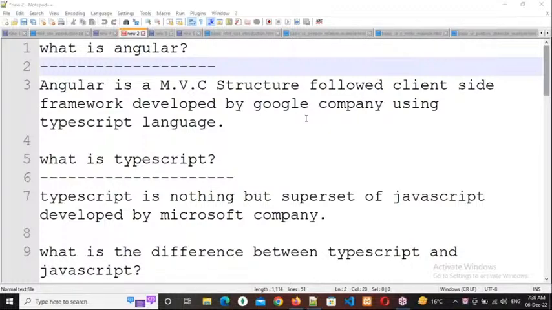SEO means search engine optimization. That SEO depends upon keywords and description. Not only that, sometimes SEO depends upon the URLs also. So we need to follow some type of URLs only, and the application should have that URL format. So you need to focus on that URL format also as an application developer. Right. So that's why we need to take care of these 3 things.